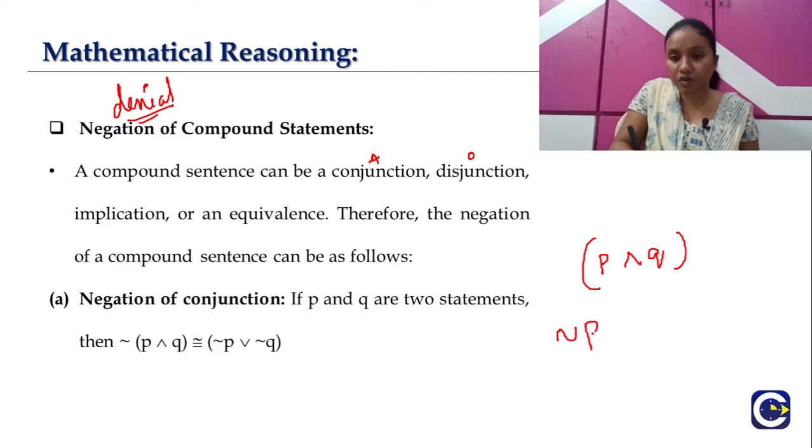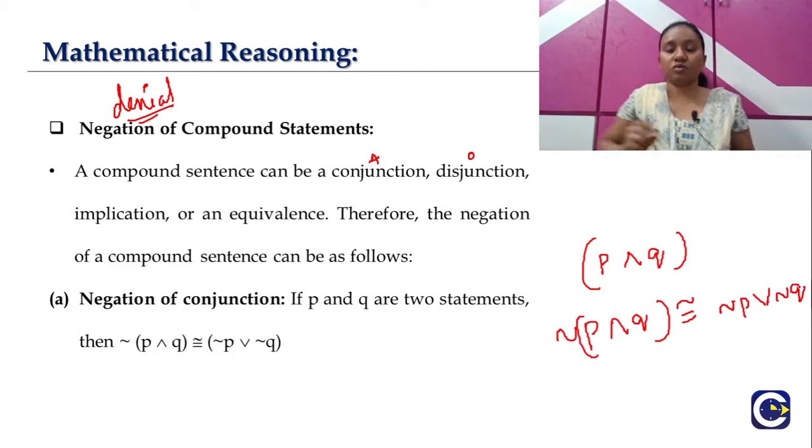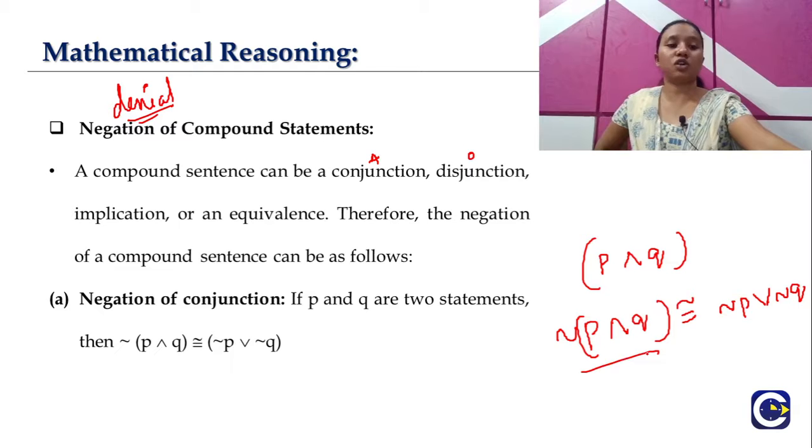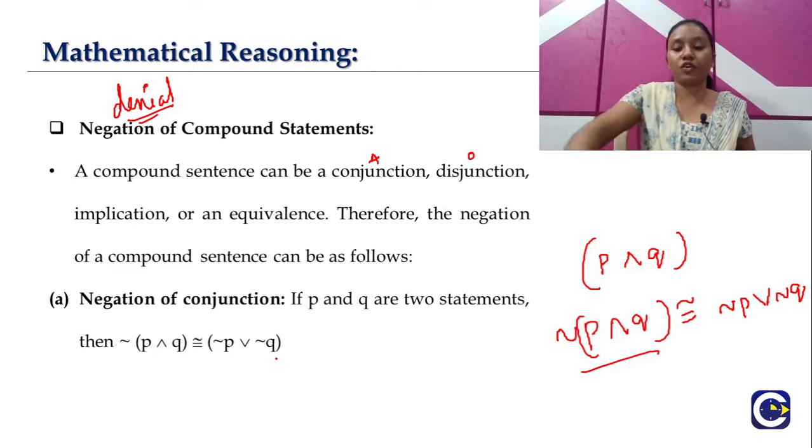That means negation of P and Q is nothing but equal to the negation of P or negation of Q. So whenever you want to find the negation of this compound conjunction, we can directly use this, which is negation of P or negation of Q.